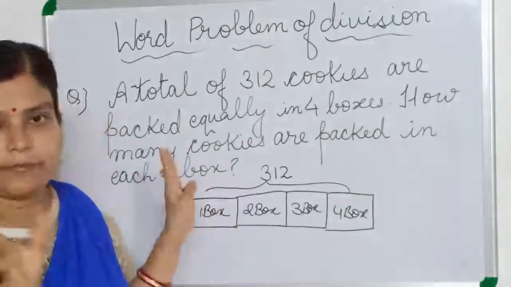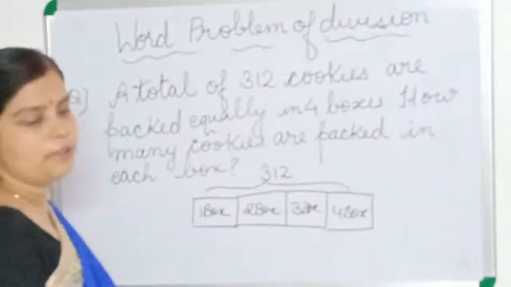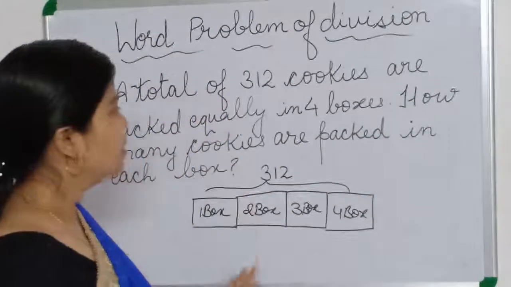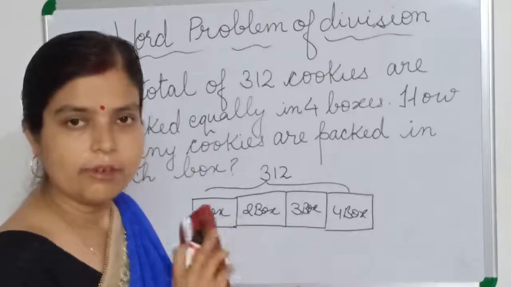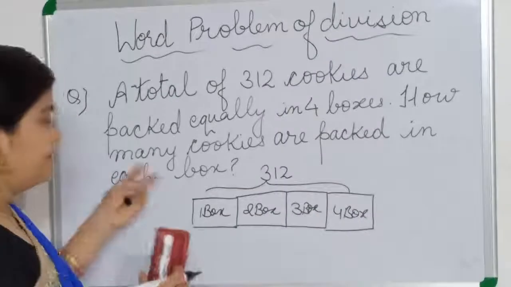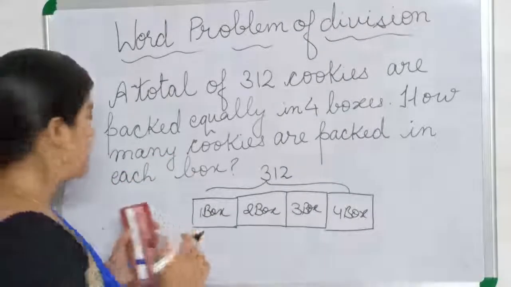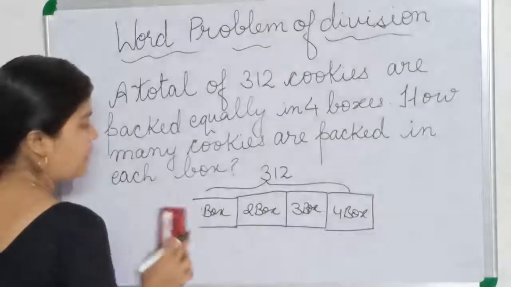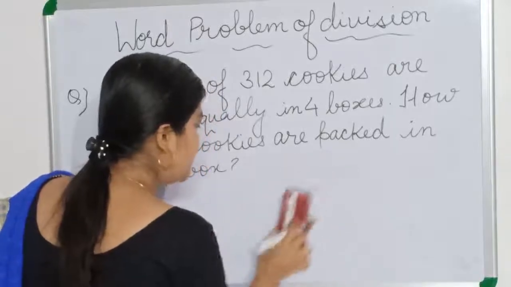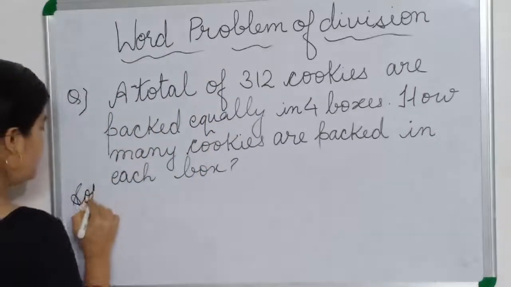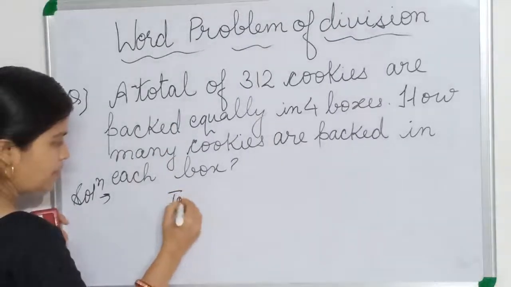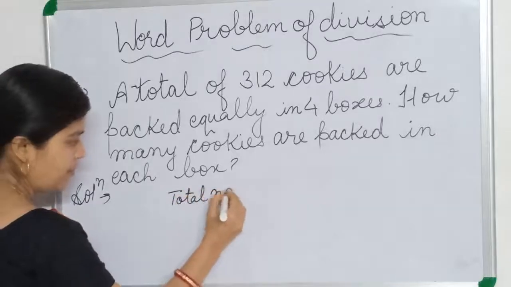So we understand what we have to do. Now we have to work for it. After that we will write the statement, what is given in the question and what is asked in the question. With the statement we will solve this word problem. First we have to draw the model to clear your problem, and after that we will start doing it like this. After the statement we will write, for example, total number of cookies.